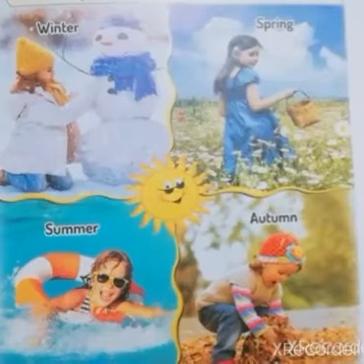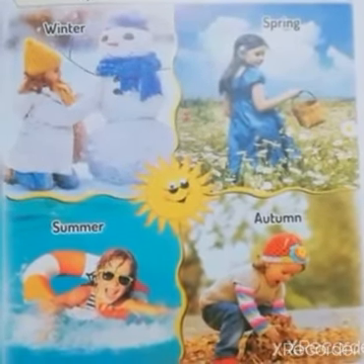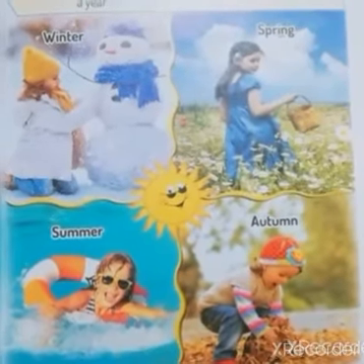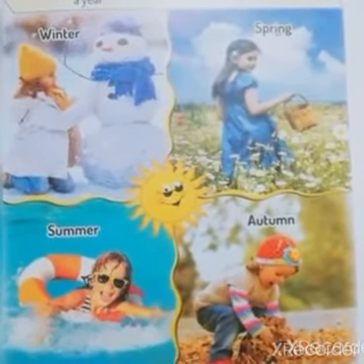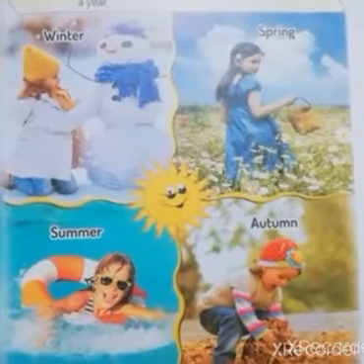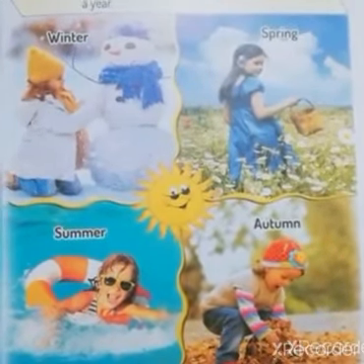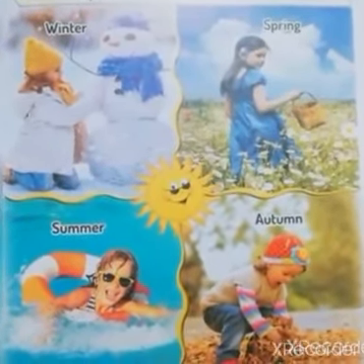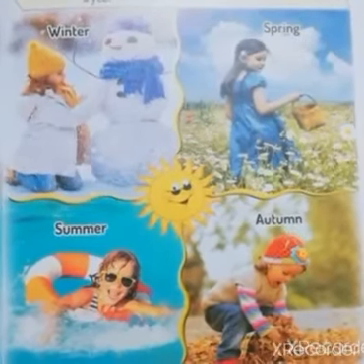Summer season. It is very hot in summer. Winter season. It is very cold in winter. Spring and autumn are less hot than summer. These 4 seasons repeat every year.